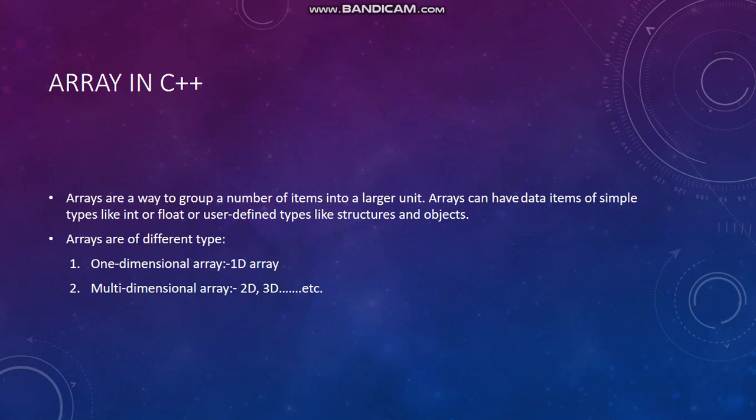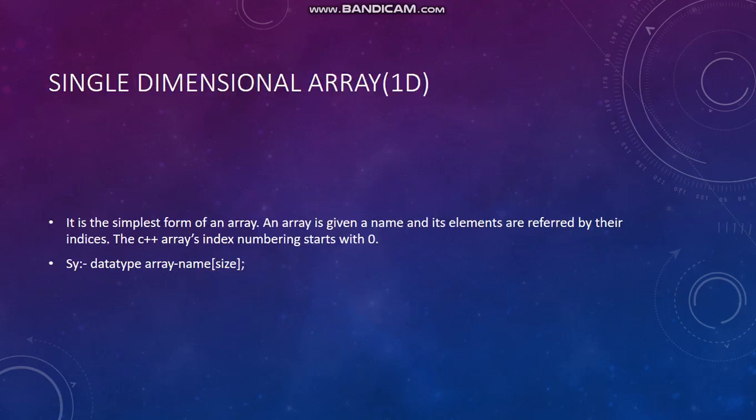Arrays are of different types. First one is the one dimensional array, which you can say is a 1D array, and second is multi-dimensional, in which you can have 2D, 3D and so on. Now let us understand the single dimensional array or 1D array. It is the simplest form of array. An array is given a name and its elements are referred to by their indices, or you can say index. The C++ array index numbering starts from 0.